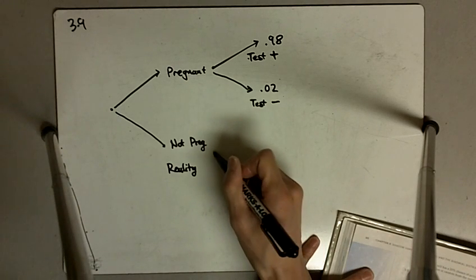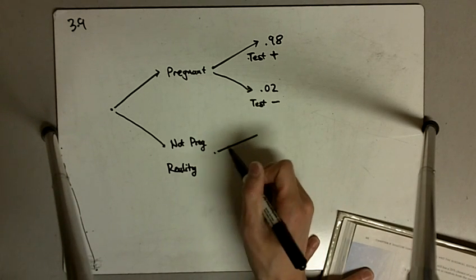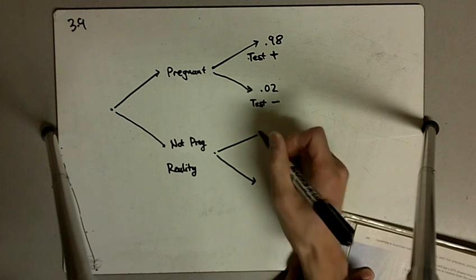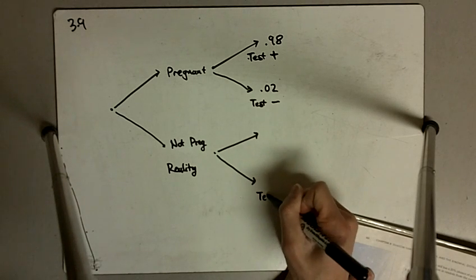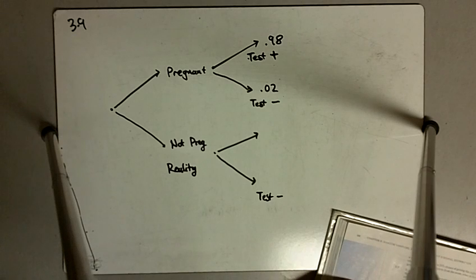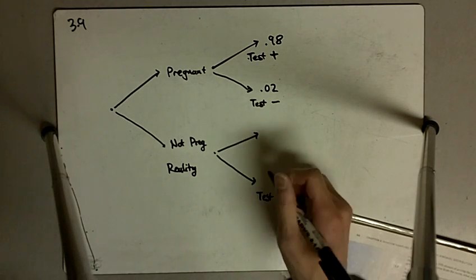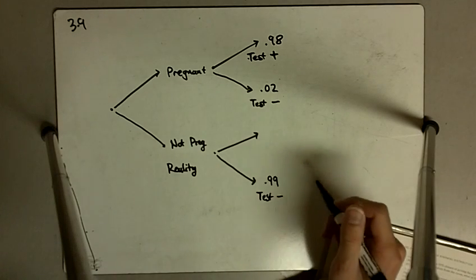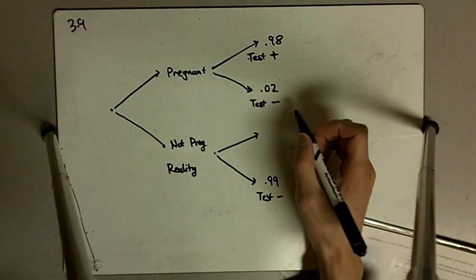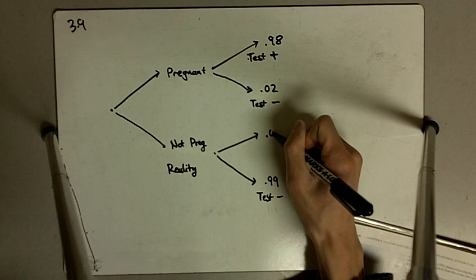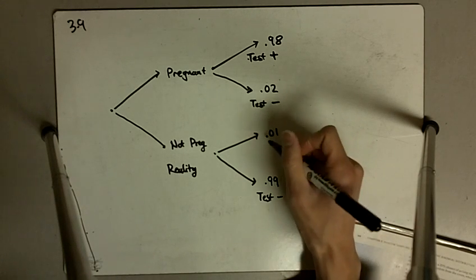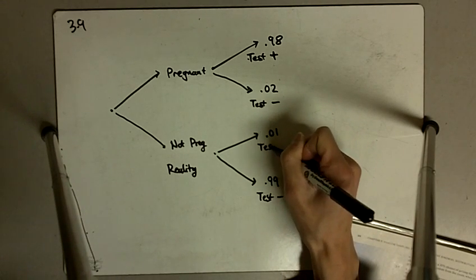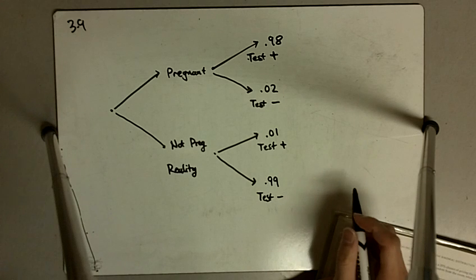If she's not pregnant, the test can tell her that she is not pregnant, and the probability of that is 0.99. But even though she's not pregnant, the test could give a false reading of a 1% chance to actually test positive.